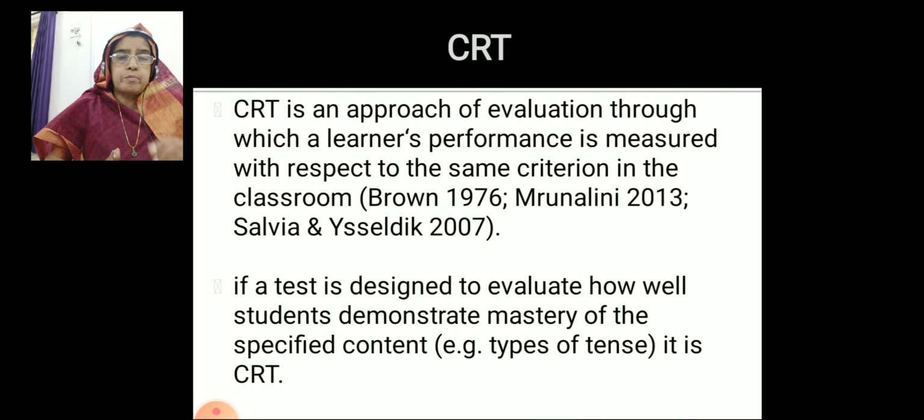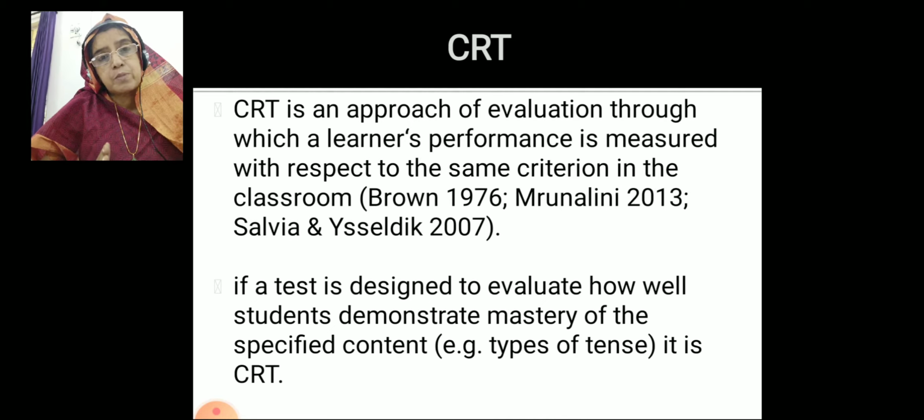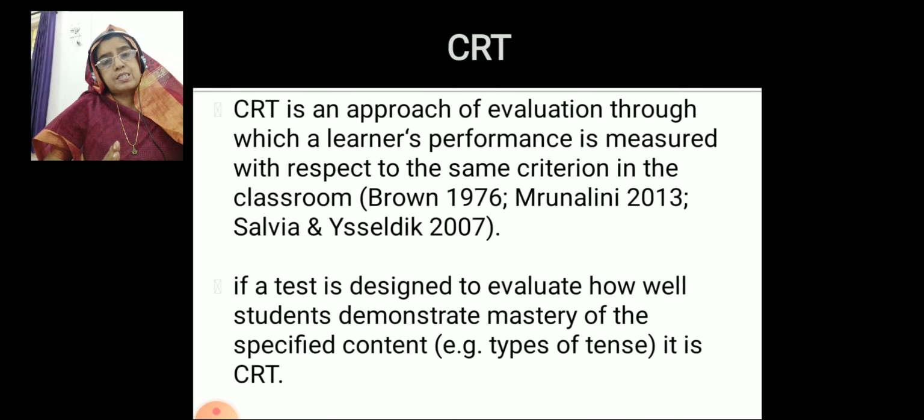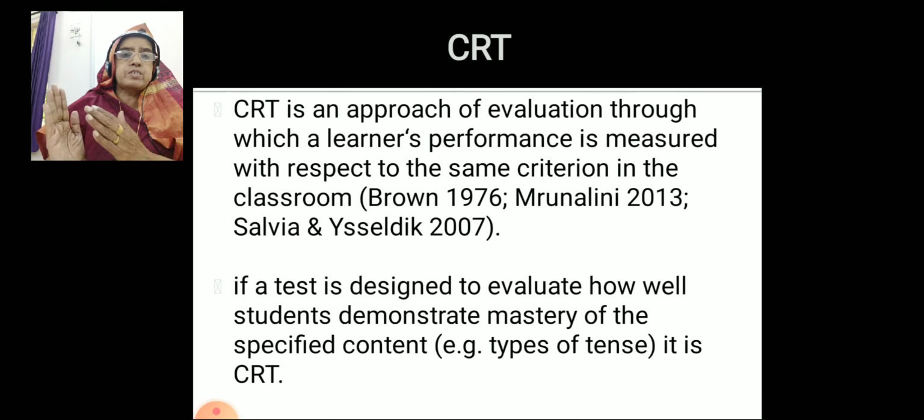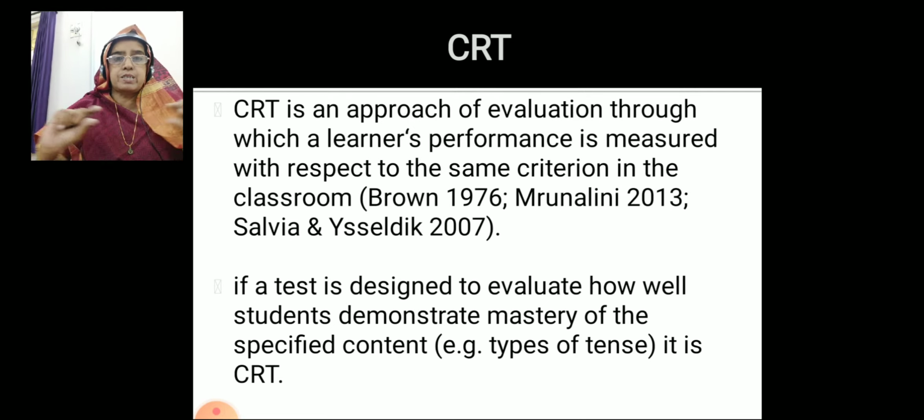If the students are able to answer all the questions, then his mastery level is very good, perfect. If he scores 100 out of 100 in the mathematics test, he is said to possess mastery level in the fixed criteria. Suppose some students may score 70, 60, 50, and even some students may be very poor, like 40 and 30, even 20. So what I am doing, from no proficiency to perfect proficiency, I am testing my students. Normally this is what we will do in the classroom.